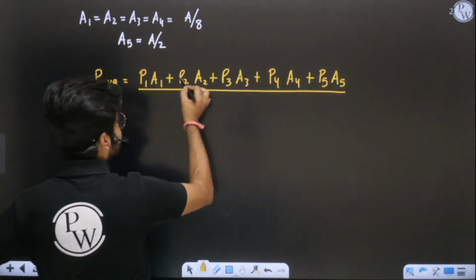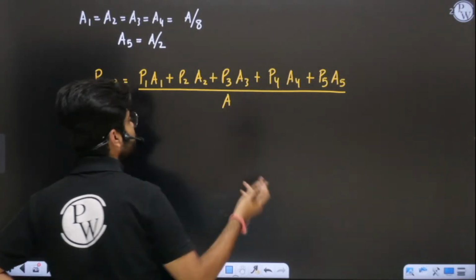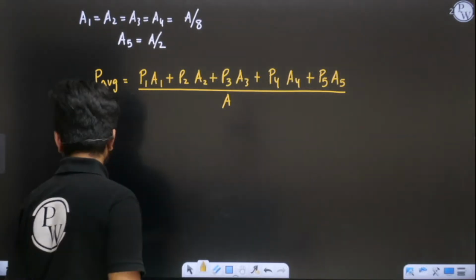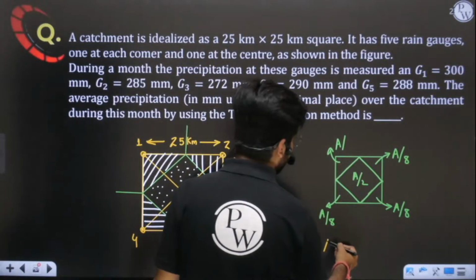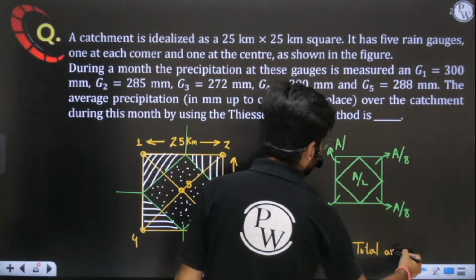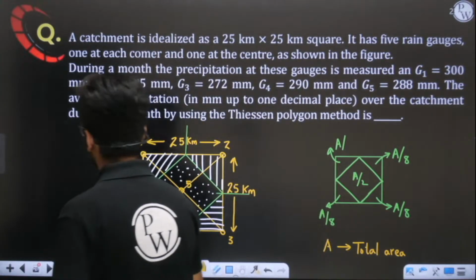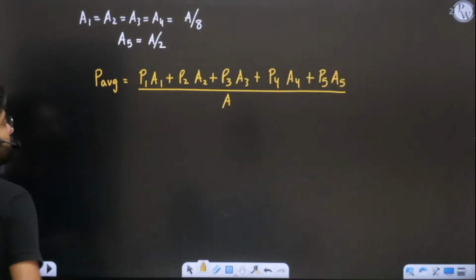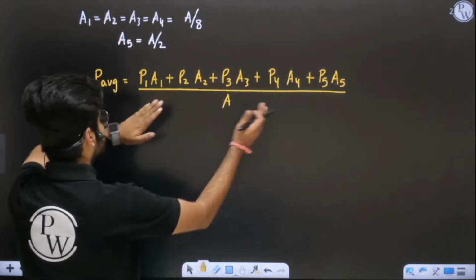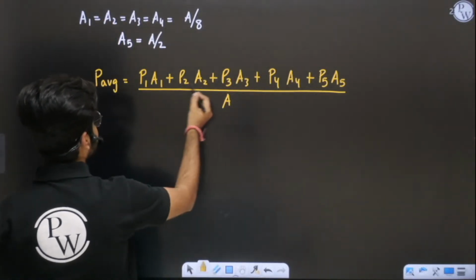See, A1, A2, A3, A4, if you add them, it will be equal to A. We have already assumed that total area is A. A is none other than your total area. Now A1, A2, A3, A4 are all the same, so take them common and add P1, P2, P3, P4.